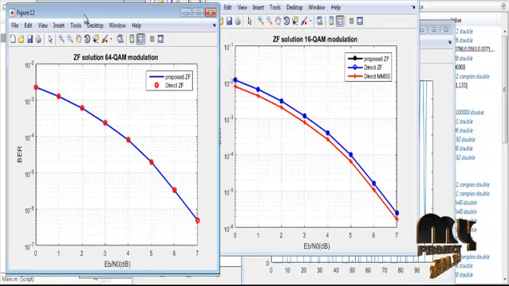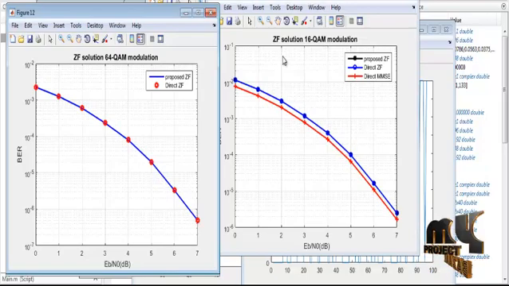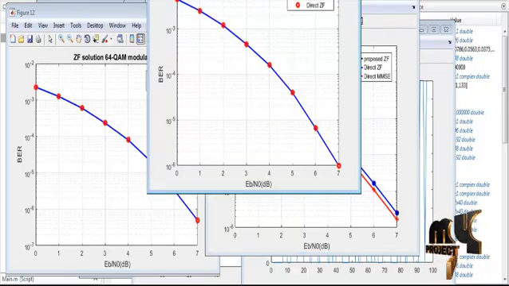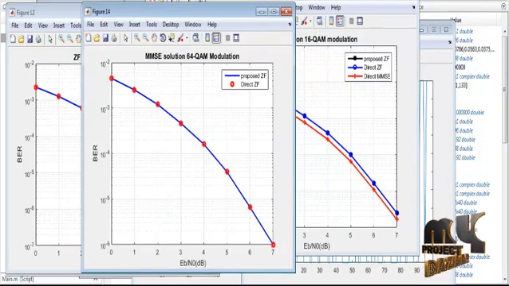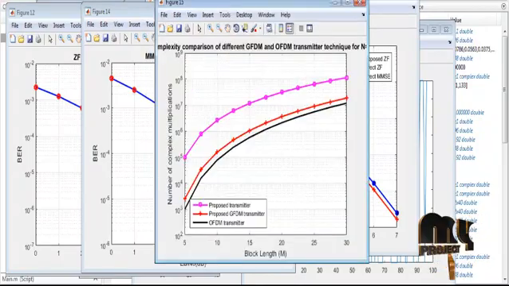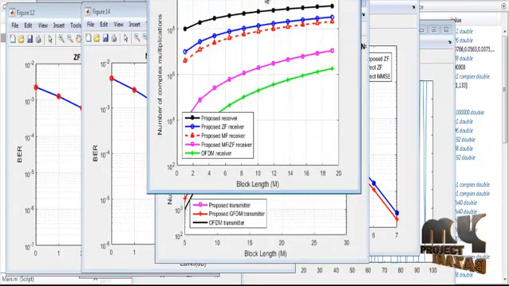When we compare the input and output, the zero forcing results for 64 QAM and 16 QAM are plotted here. Now you can see the variations of 16 QAM and 64 QAM. After that, the MMSE values of 16 QAM and 64 QAM will be shown like this. Now these are the performance graphs we have estimated below.